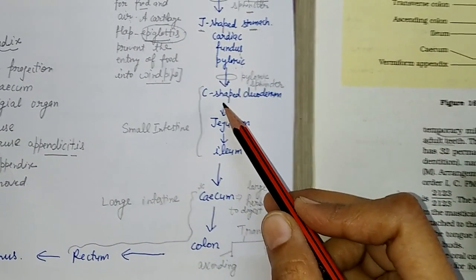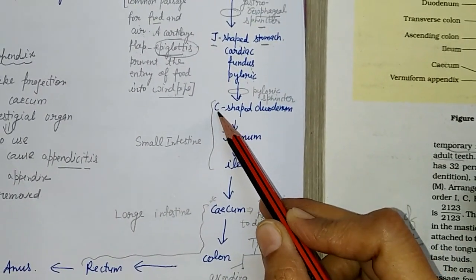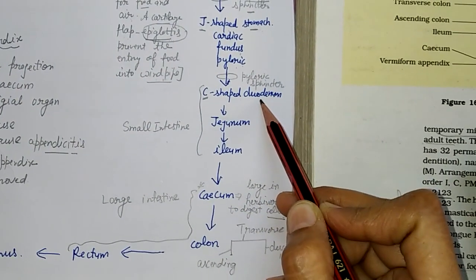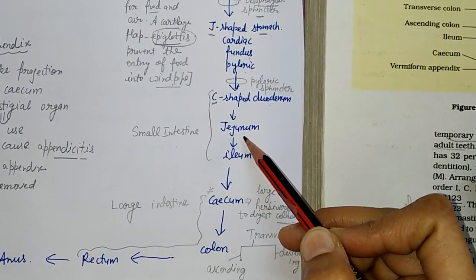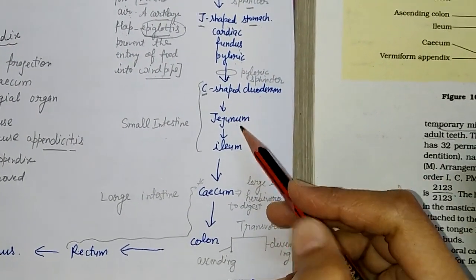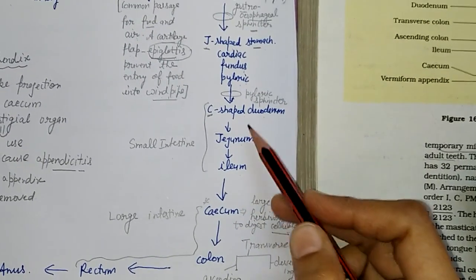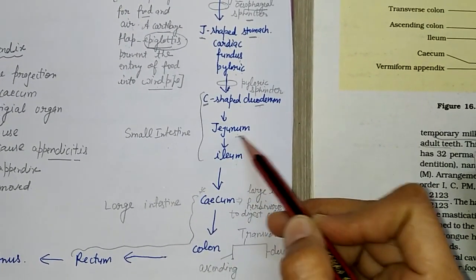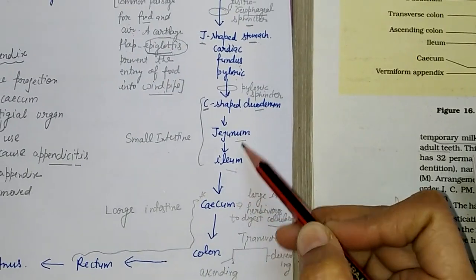Small intestine has three parts. First is C-shaped duodenum, then is jejunum and then is the ileum. Okay, duodenum, jejunum and ileum.